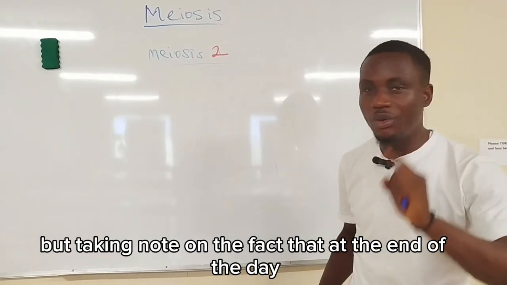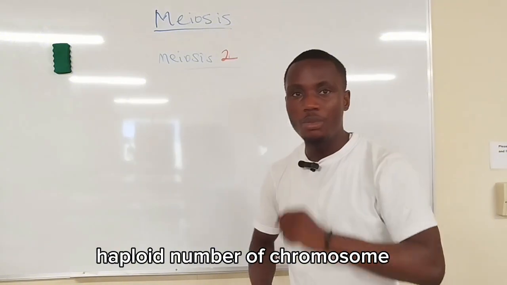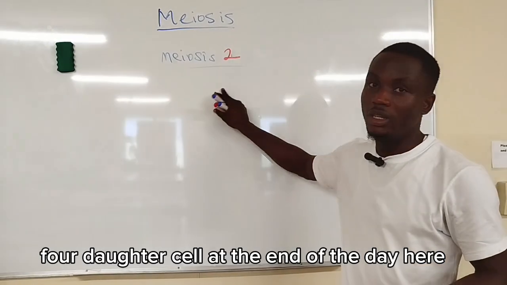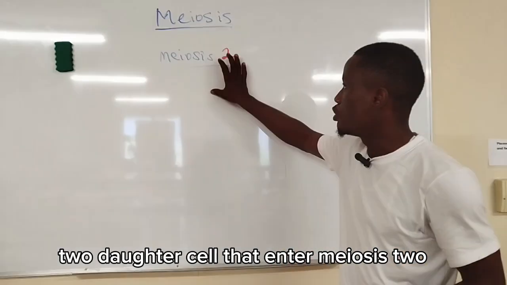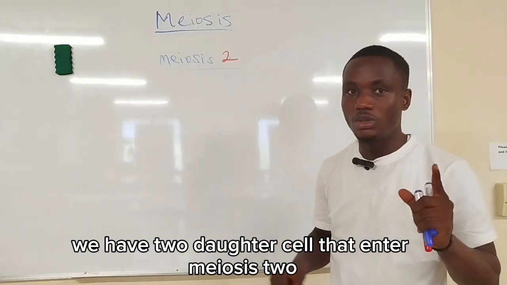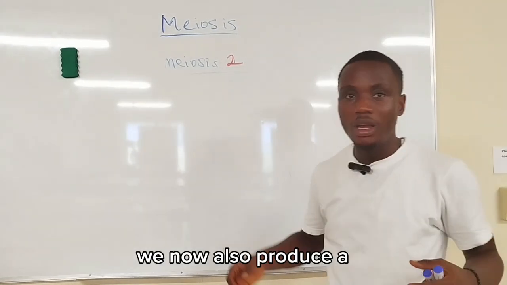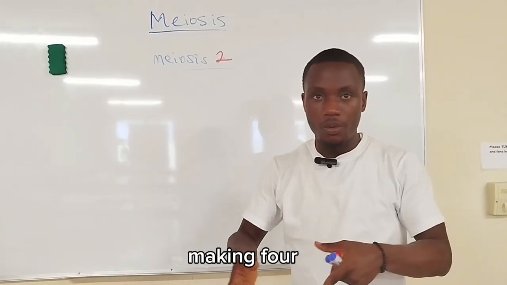But take note that at the end of the day, we are going to have a haploid number of chromosomes, and we are going to have four daughter cells, because two daughter cells enter meiosis 2. Based on what I described earlier, two daughter cells enter meiosis 2, and then each of them will produce two additional daughter cells, making four daughter cells.